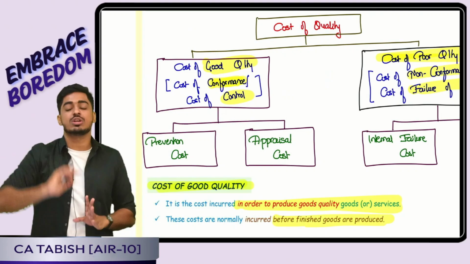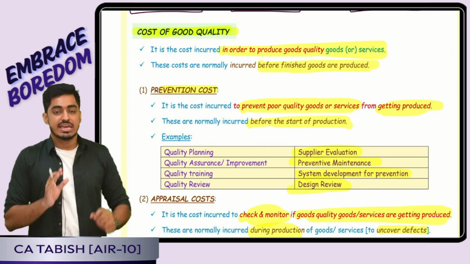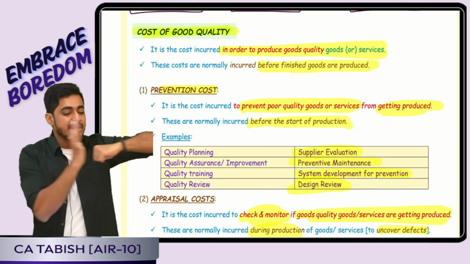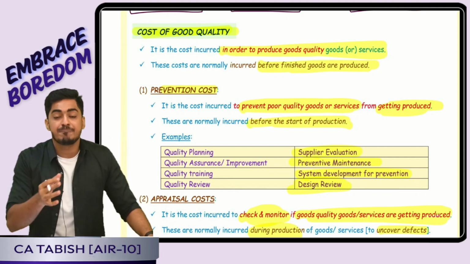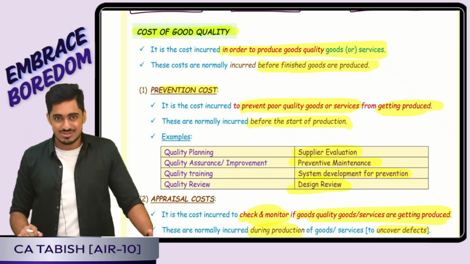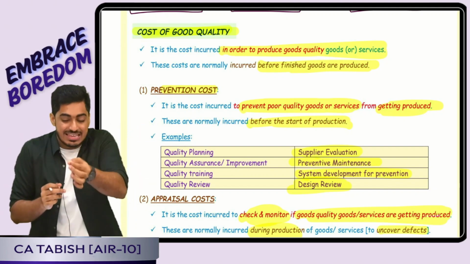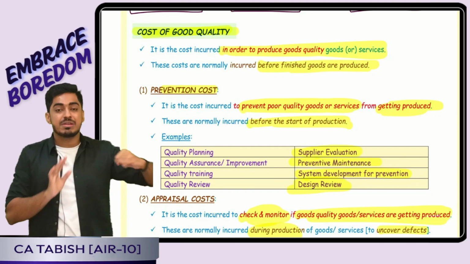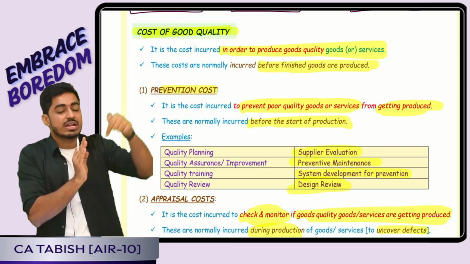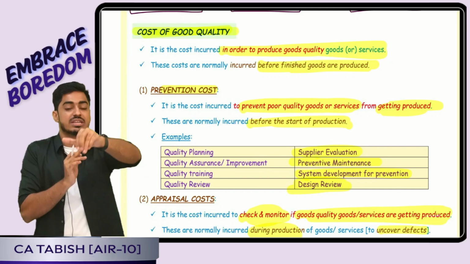Cost of good quality. In order to produce good quality goods or services, 2 costs I will be incurring: prevention cost and appraisal cost. What is prevention cost telling? It is the cost that I am incurring to prevent any defects from happening in the first place. Appraisal, what am I doing? To check and monitor if good quality goods are getting produced or not. Prevention, I am preventing defects from happening. Appraisal, I am checking if the goods that are produced are good quality or not. Prevention cost, yes, I do a supplier review and evaluation and select the right supplier, so that defects do not happen. Prevention cost, yes, I give quality training to my employees so that they produce it right and do not commit mistakes.